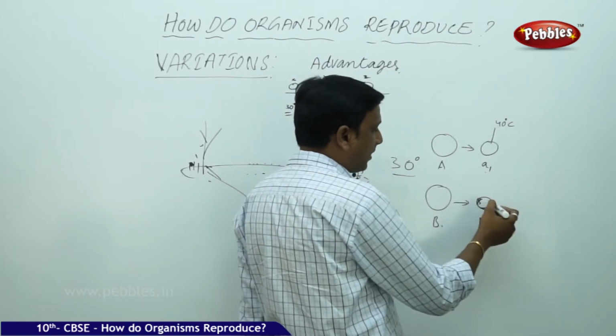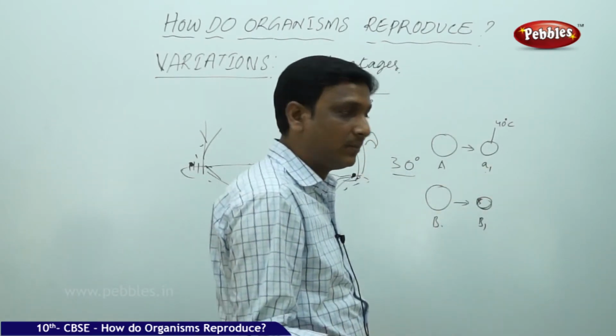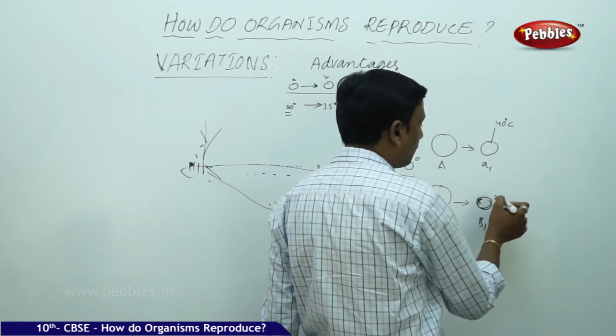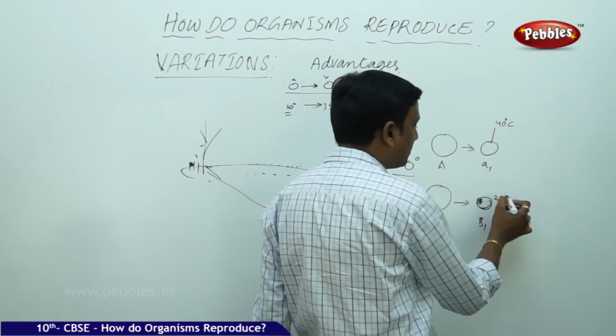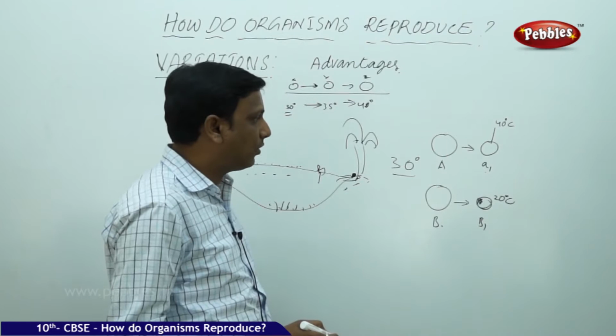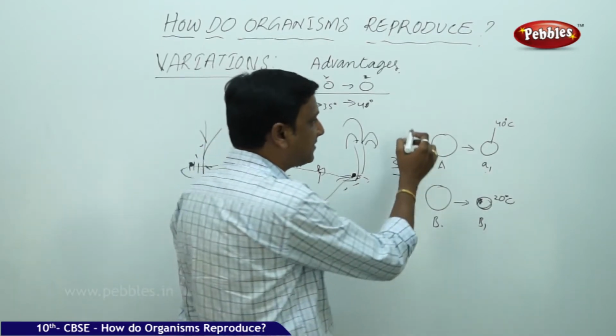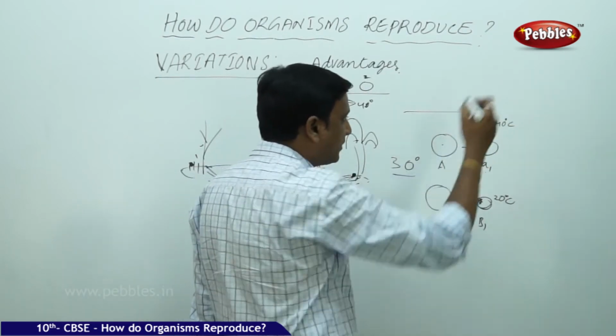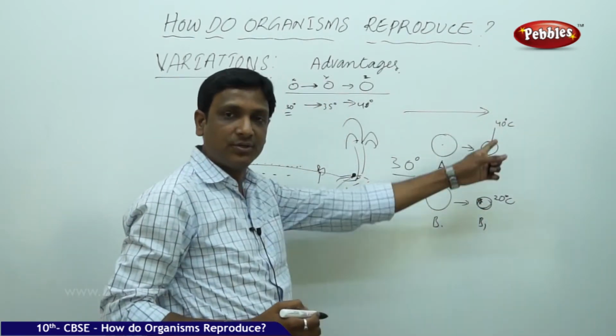B produced B1, it has some variation, but not the variation which helps it live at 40 degrees. It produced a variation which helped B1 live at 21 degrees. Suppose the temperature in the environment is raised to 40 degrees, then A will get the opportunity to survive because it has the variation to live at 40 degrees.